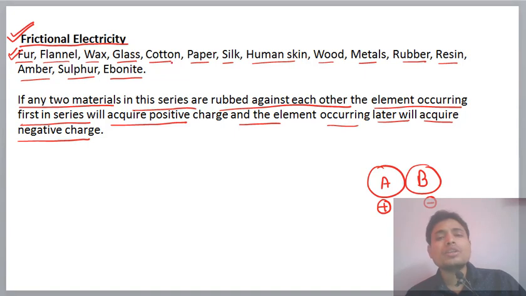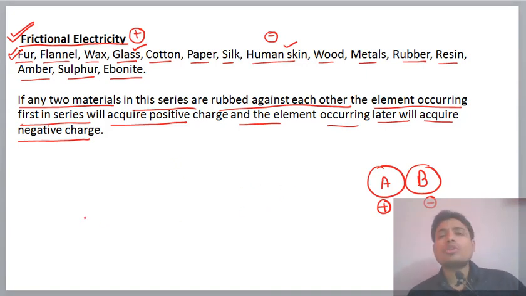Means in this series, if two bodies are rubbed against each other, the body which is first in the series will acquire the positive charge, and the material which is later in the series will acquire the negative charge. For example, if glass and human skin are rubbed against each other, then glass, since it is before the human skin, will acquire the positive charge, and human skin, which is after the glass, will acquire the negative charge. Okay.